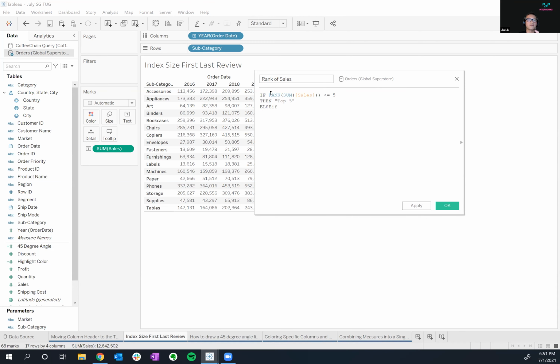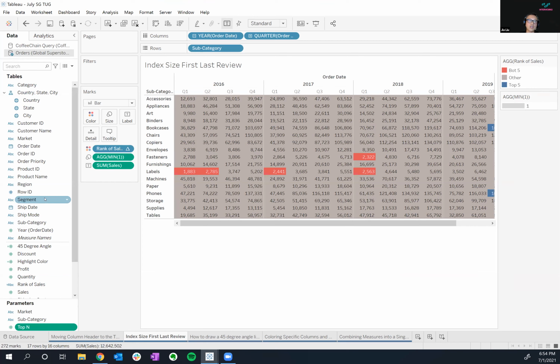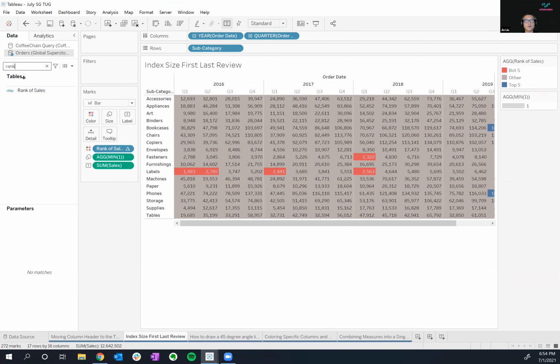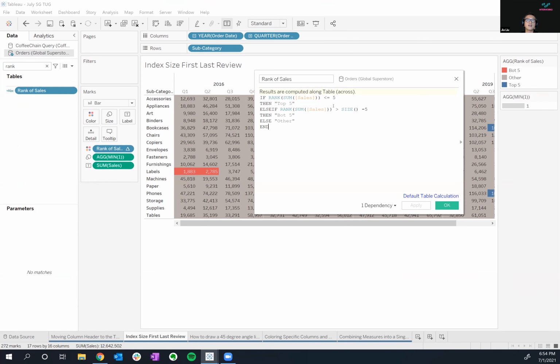I simply take this parameter top n and reconfigure my calculation called the rank of sales. So we'll go ahead and find that, my rank of sales. Instead of my 5 here, we'll take my parameter top n, and then minus the parameter top n. Then we'll click OK. And remember, we have to show the parameter, so right click the parameter, show the parameter.